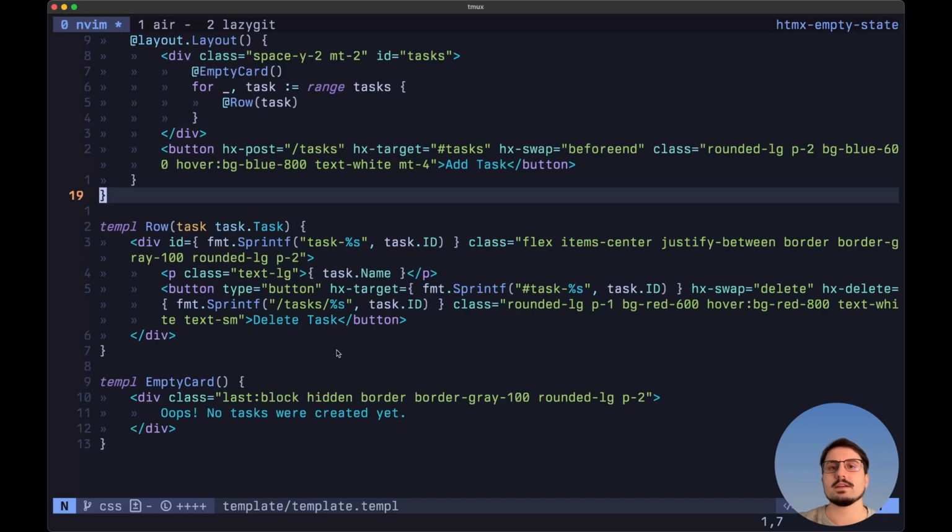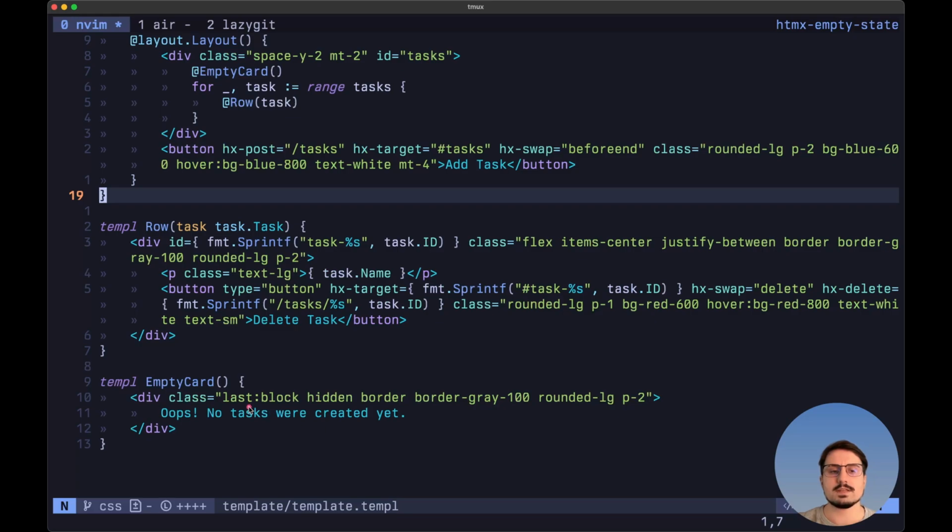And finally, the reason we are calling this approach for an empty state a CSS way of doing things is because we'll be using the following strategy. We'll be having here this empty card that we want to include inside of this wrapper div element, and we'll then have by default the class of hidden using Tailwind CSS. So by default, when we render this, it will not be shown inside of the DOM.